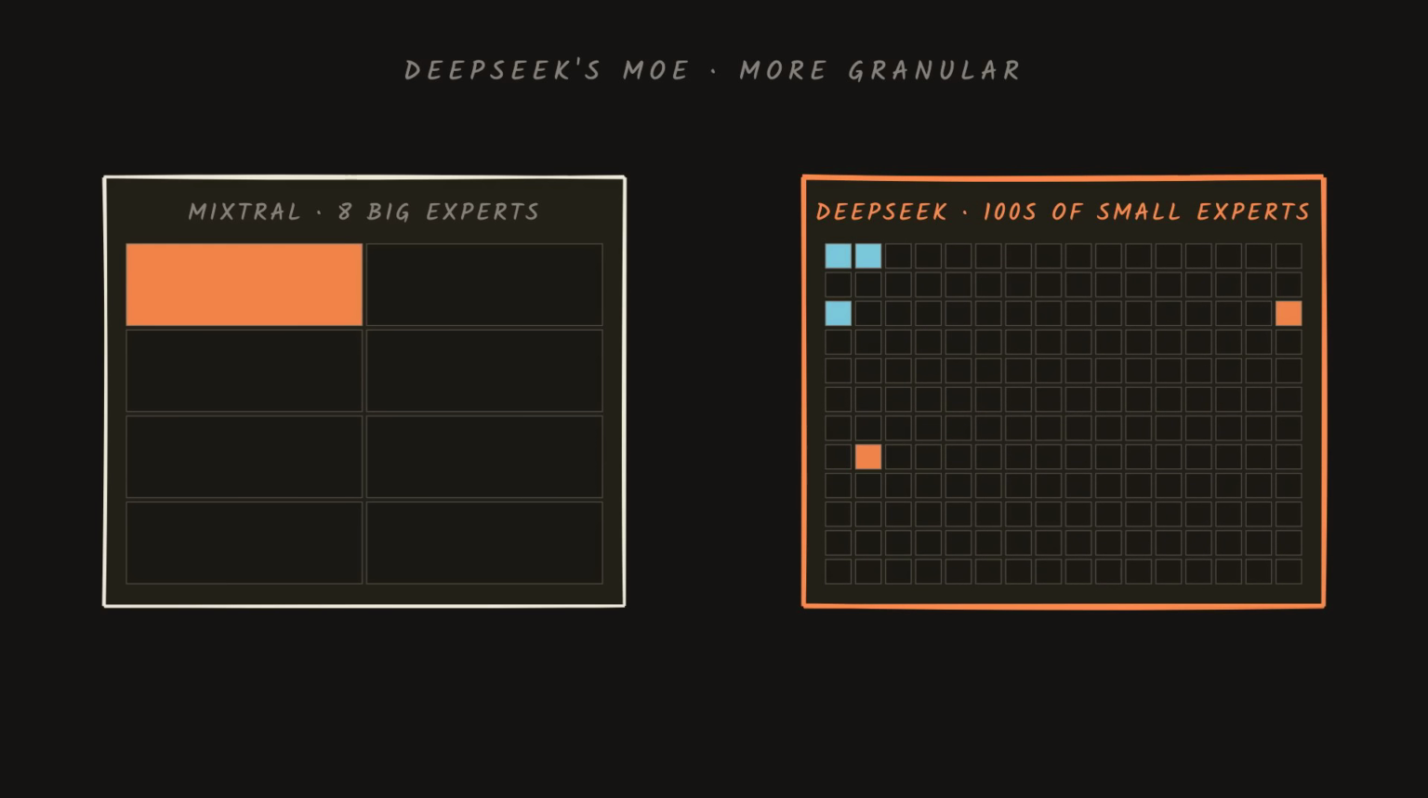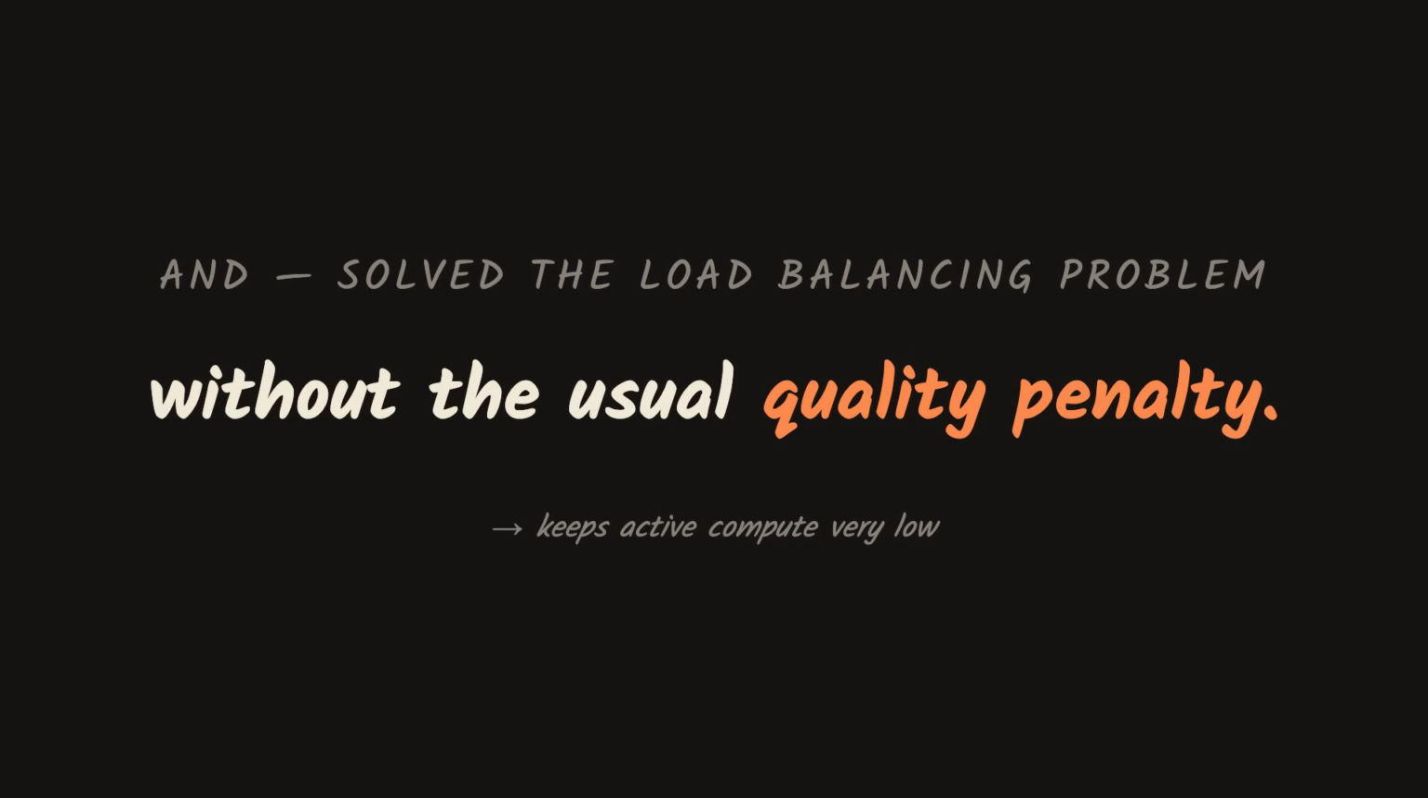DeepSeek's version uses hundreds of small experts instead of a few big ones, more granular than earlier MOE models like Mixtral. Some experts are shared, always on for basic language. Others are routed, specialized, and they solve the load balancing problem without the usual quality penalty. That granularity and balance is what keeps the active compute so low.